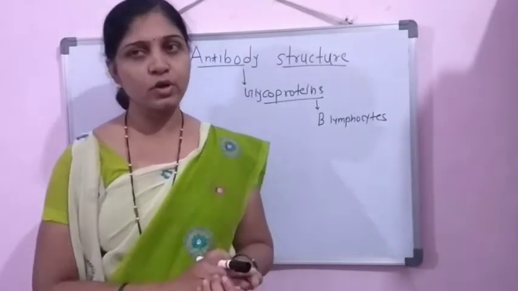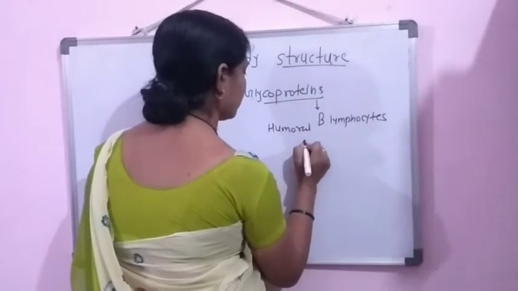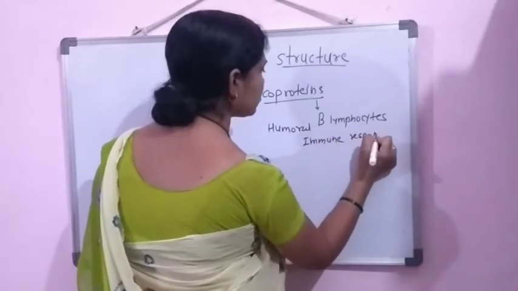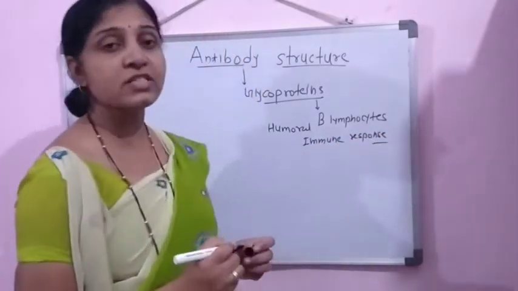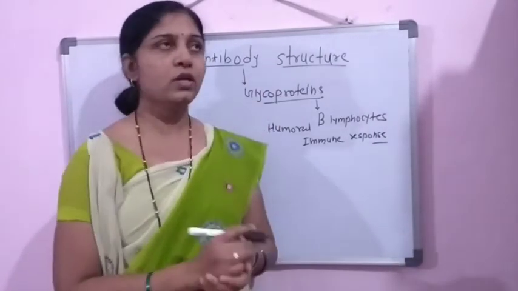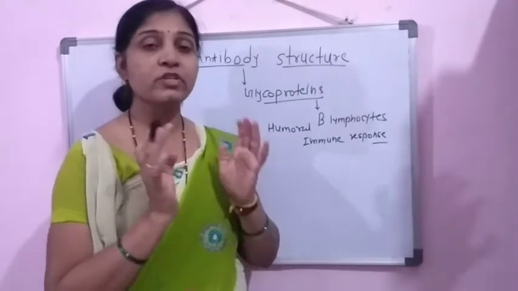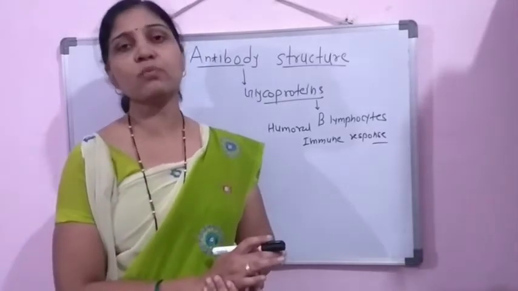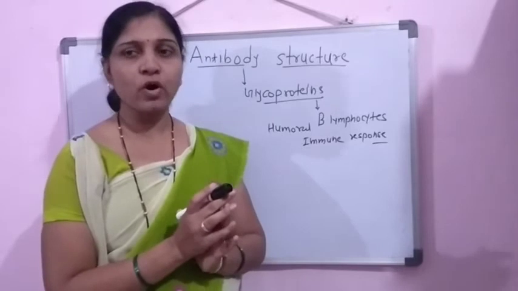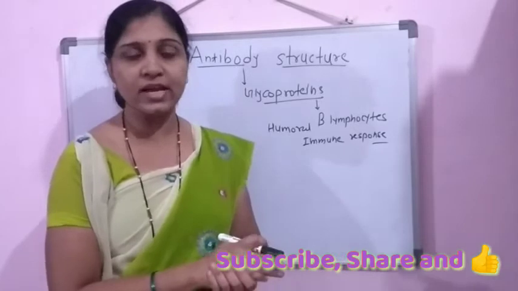Now this humoral immune response is developed by these antibodies, and the T lymphocytic cells are responsible for giving the cell mediated immune response. As the antibodies are glycoproteins, we can define them as glycoproteins which are secreted by the activated B lymphocytic cells after the entry of antigen molecule inside the body and react with that antigen in a specific manner. These are called antibodies.